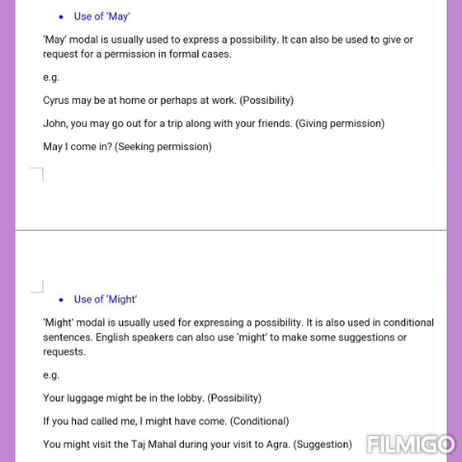Your luggage might be in the lobby. This could be a possibility. If you had called me, I might have come. This is a conditional sentence. You might visit the Taj Mahal during your visit to Agra. This is a suggestion.